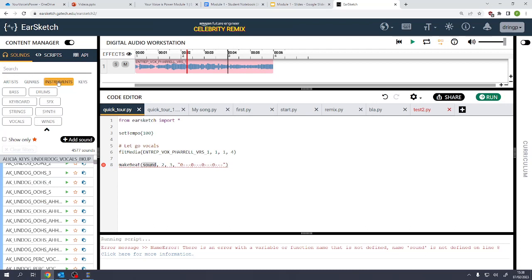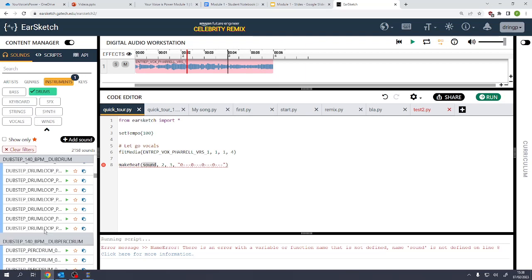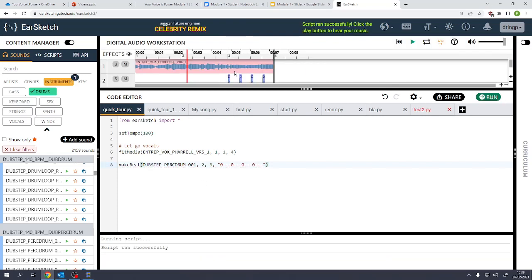I'm going to choose a drum track. I don't really know which one at the moment. Let's play this one, see what it's like. So we've got a loop here. I don't actually want the whole loop. I just want the first drum sound at the beginning. So let's put that as our sound in and see what happens when we run it.